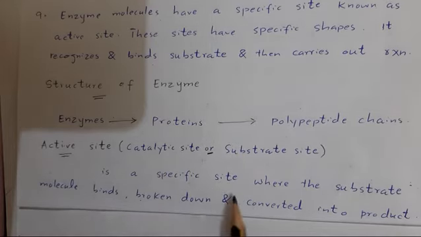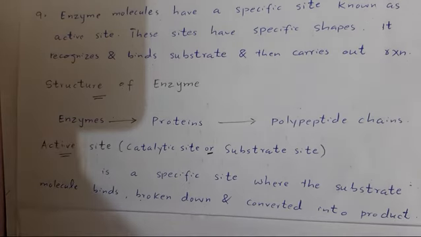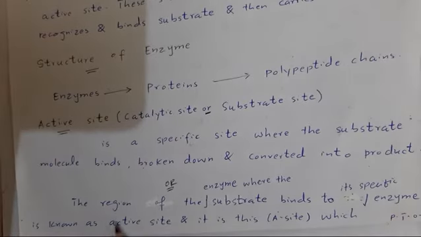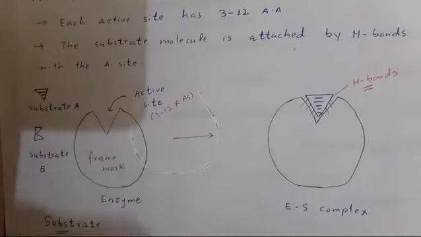Active site is a specific site or region in the enzyme molecule where the substrate molecule binds, is broken down and converted into product. Or in other words, the region of the enzyme where the substrate binds to its specific enzyme is known as active site, and it is this active site which has a specific shape.